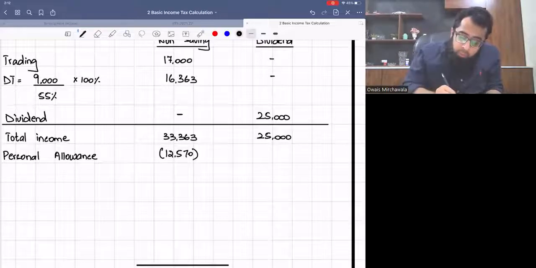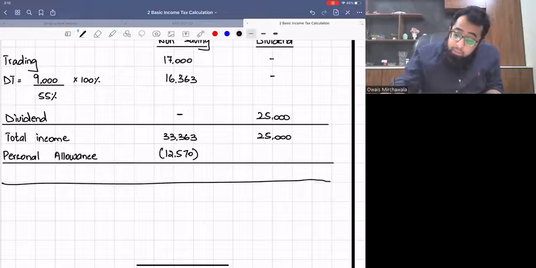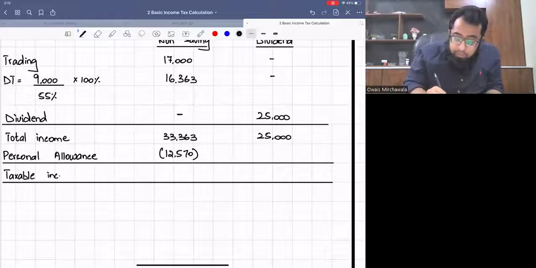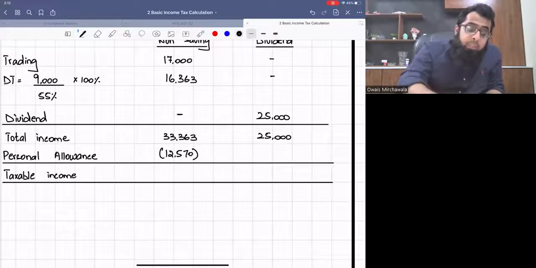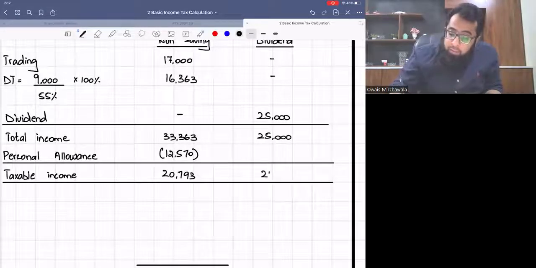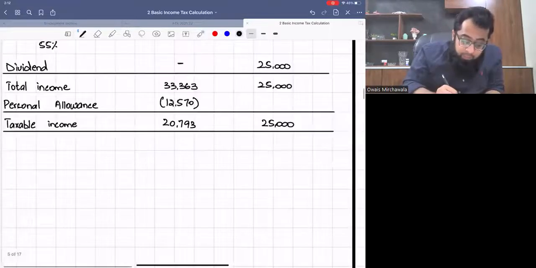This is the routine work. We have done it multiple times. Now this will give us the taxable income. The taxable income will be 33,363 minus 12,570. So it will be 20,793. And here the dividend is 25,000. Now we will apply tax on it.